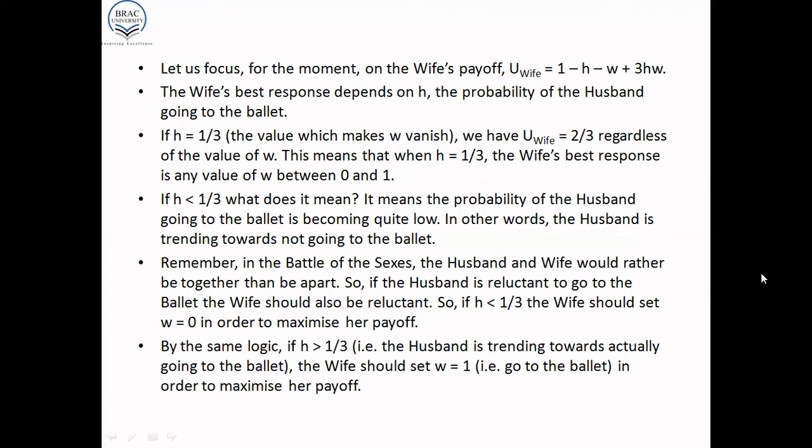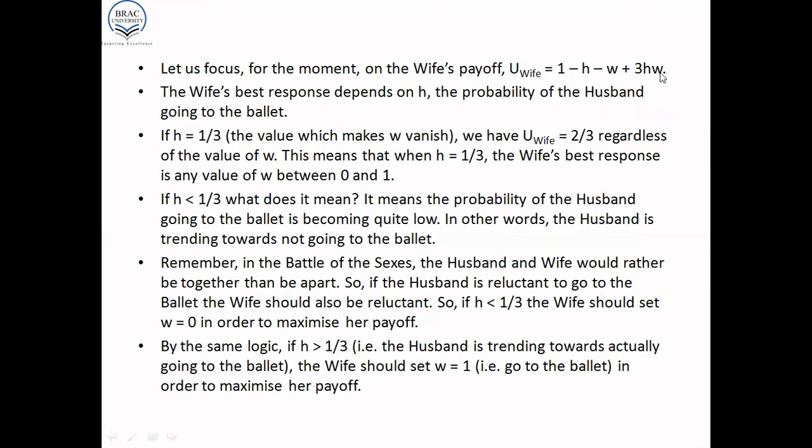So let's focus for the moment on the wife's payoff, 1 minus H minus W plus 3HW. Note that the wife's best response depends on H, which is the probability of the husband going to the ballet. If H is equal to 1 by 3, the value which makes W vanish. So if you plug in 1 by 3 for H, notice that 3 and 3 cancel out.